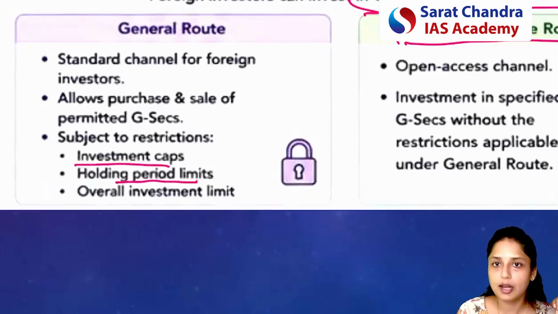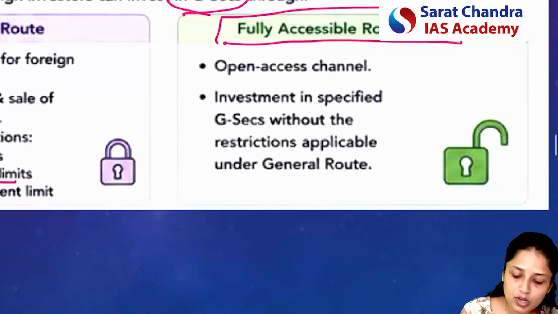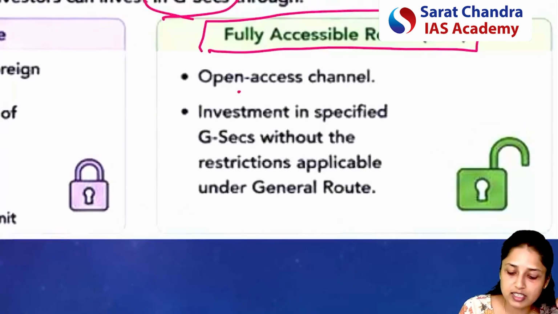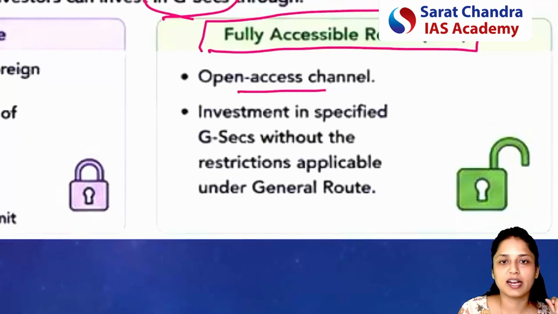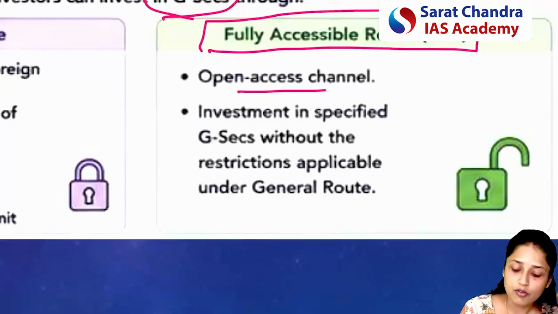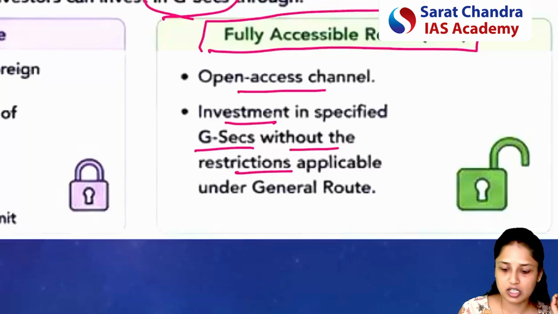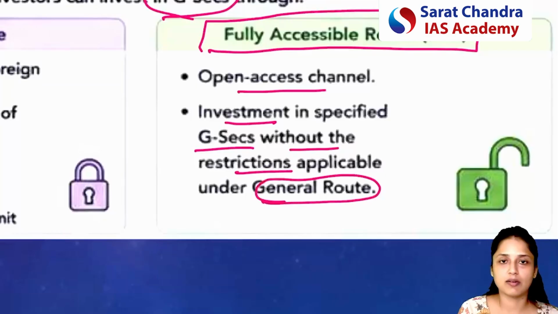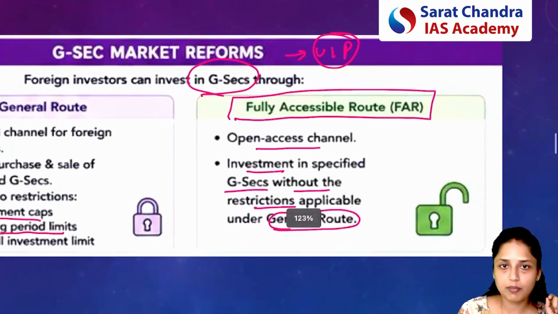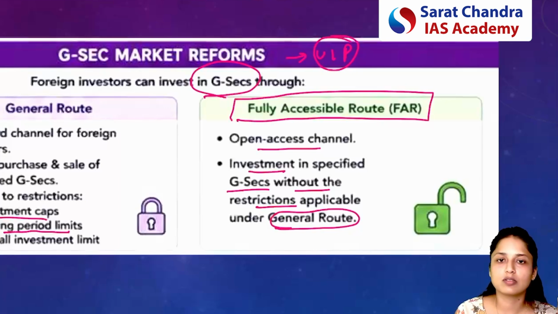But now the fully accessible route provides an open access channel to foreign entities in India. So foreign entities can invest in government securities without the restrictions which were applicable under the general route. If UPSC asks in the prelims that the fully accessible route was recently in news, it is related to what?